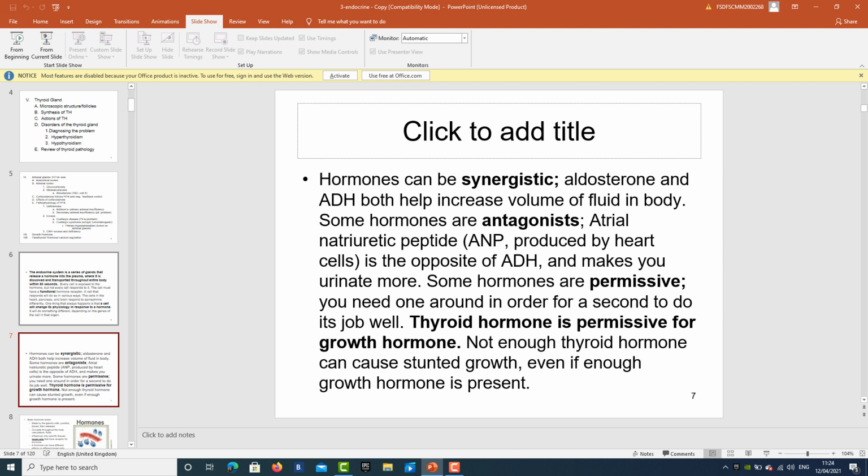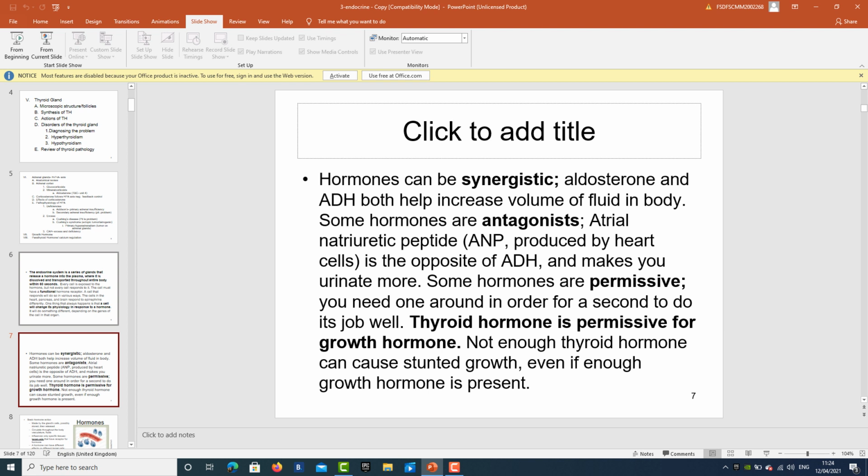Some of the hormones are permissive. They allow the other hormone to work, like thyroid hormone is permissive for growth hormone. So we should be learning about their friendship, we should be learning about their opposition, and we should be learning about their action as a big brother who is permitting the little brother to work in its presence.